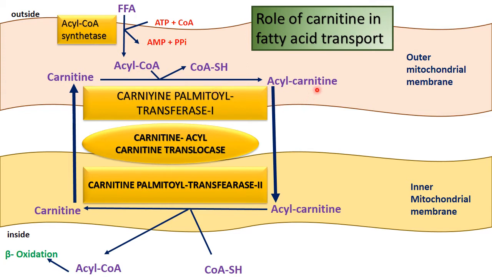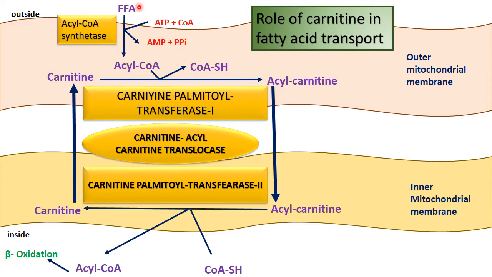This acyl carnitine conversion is in the presence of carnitine palmitoyl transferase 1 enzyme. Translocation is because of carnitine acyl carnitine translocase. And then in the inner mitochondrial membrane, acyl carnitine is again converted to carnitine and acyl coenzyme A. This acyl coenzyme A now enters the mitochondrial matrix and beta oxidation runs there.